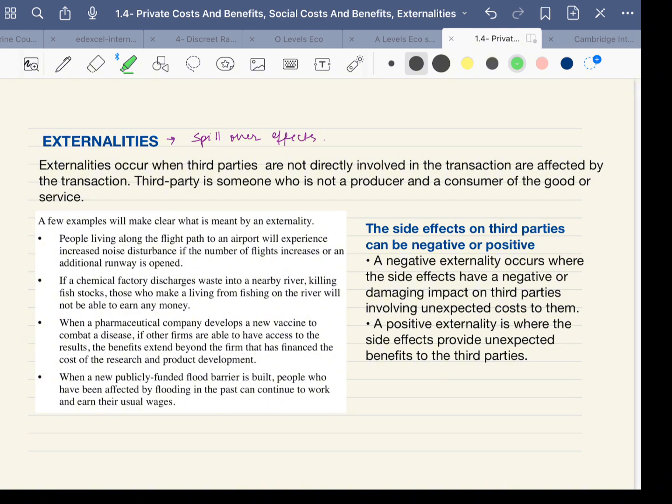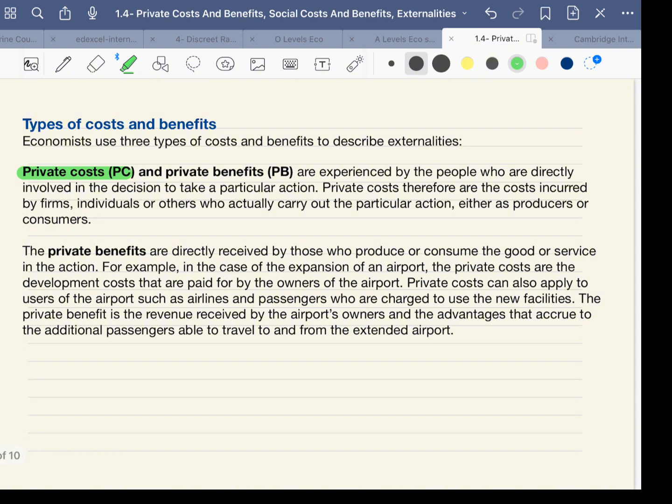Before we move to graphs of externalities, we first need to see the types of costs that we would be talking about while explaining externalities. The types of costs that we will be talking about are private costs, social costs and external costs. The kinds of benefits that we will be talking about include private benefits, social benefits, and external benefits.